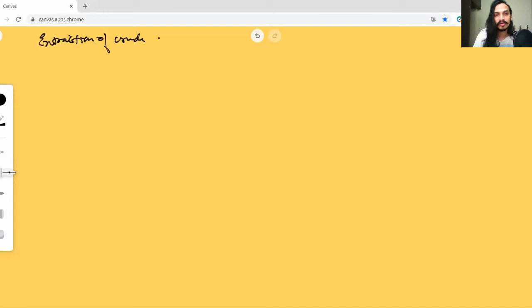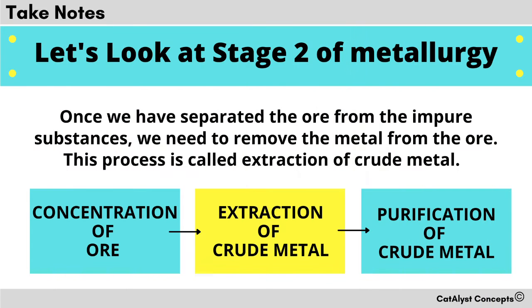So once you have the ore ready, how do we get the metal out? Because there's still some chemically reacted, let's say, other elements that are present with the ore. We still need to separate them. So a lot of chemistry is going to be involved in this stage.